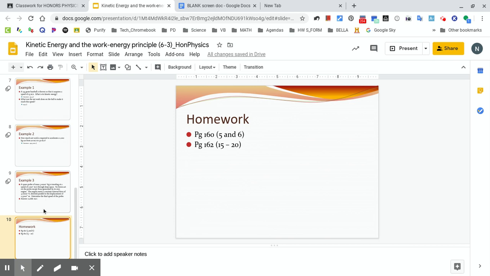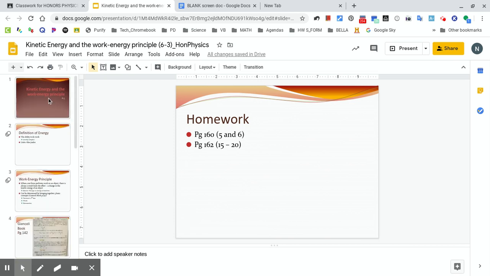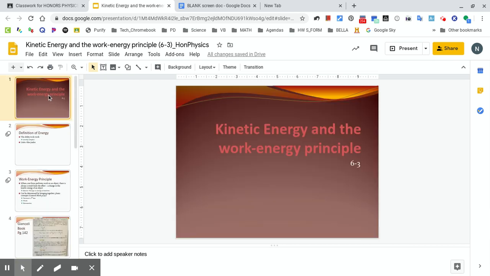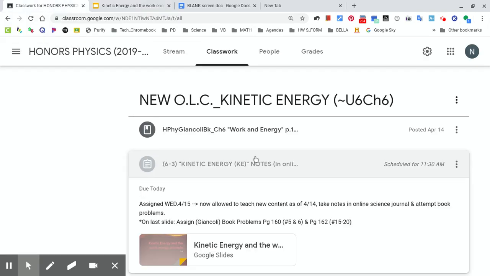All right. So there is your kinetic energy and work energy principle notes. You should be taking these notes, we should already know this, but take out the key terms or key ideas out of here, however you want to do that. And you can put that in your online science journal or your actual journal if you have that. I do have some of them that whoever left at school. But you can also do that, so you have that in one spot.